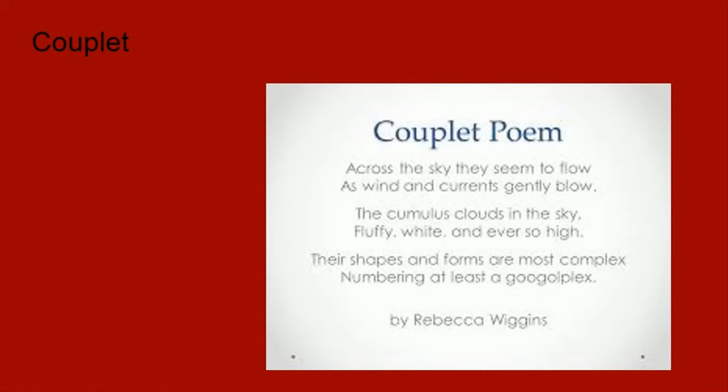Couplet. Couplet is when there are two lines that rhyme, like how it says at the beginning: "Across the sky they seem to flow, as the winds and currents gently blow." By Rebecca Wiggins.